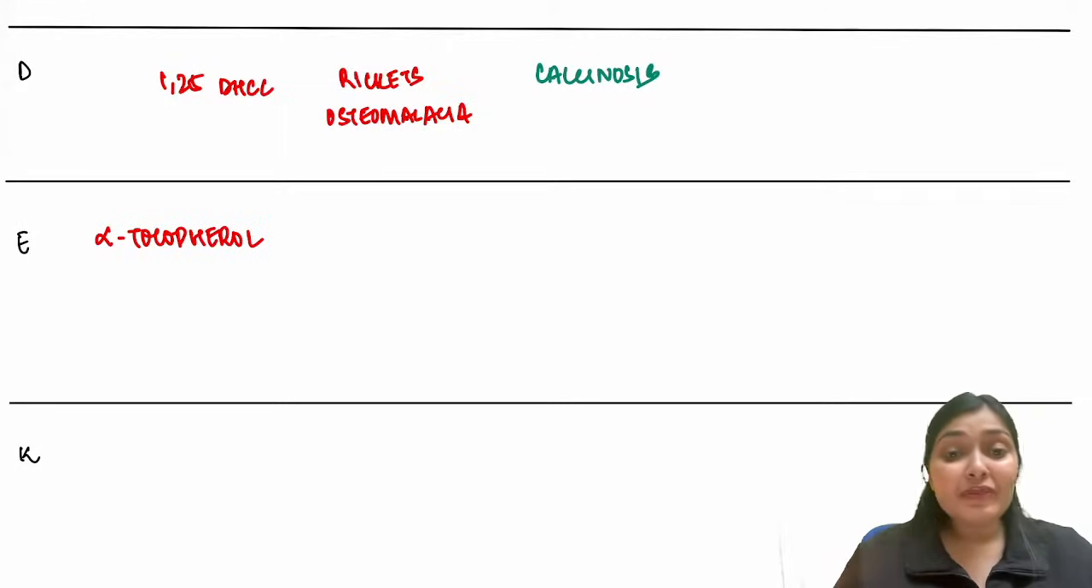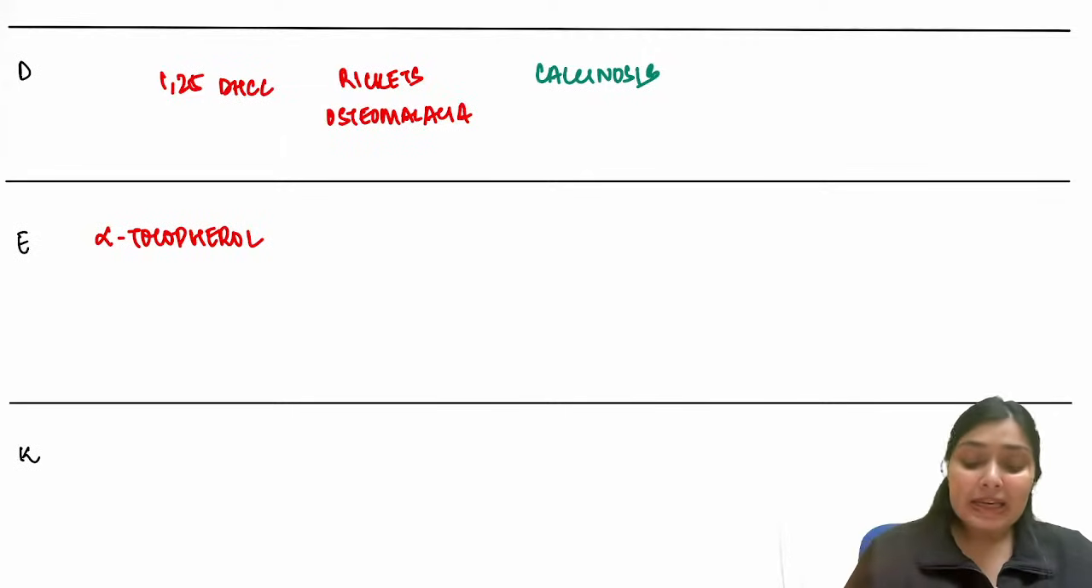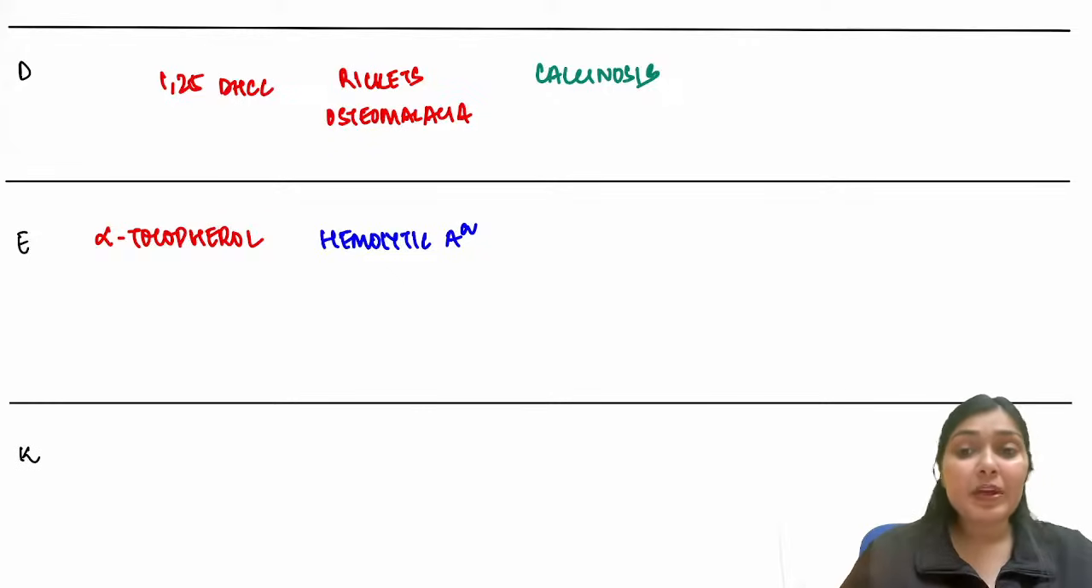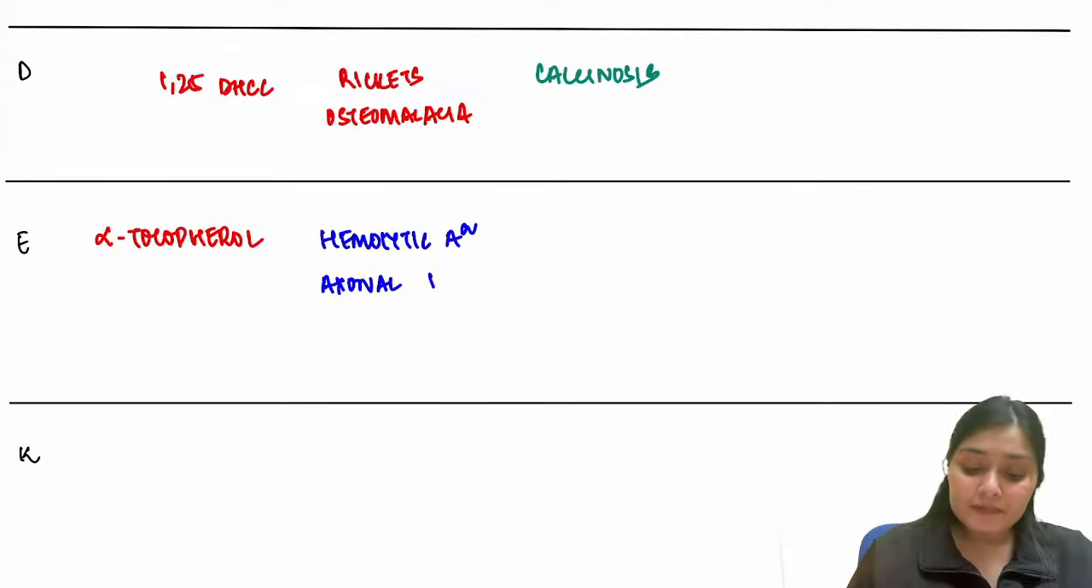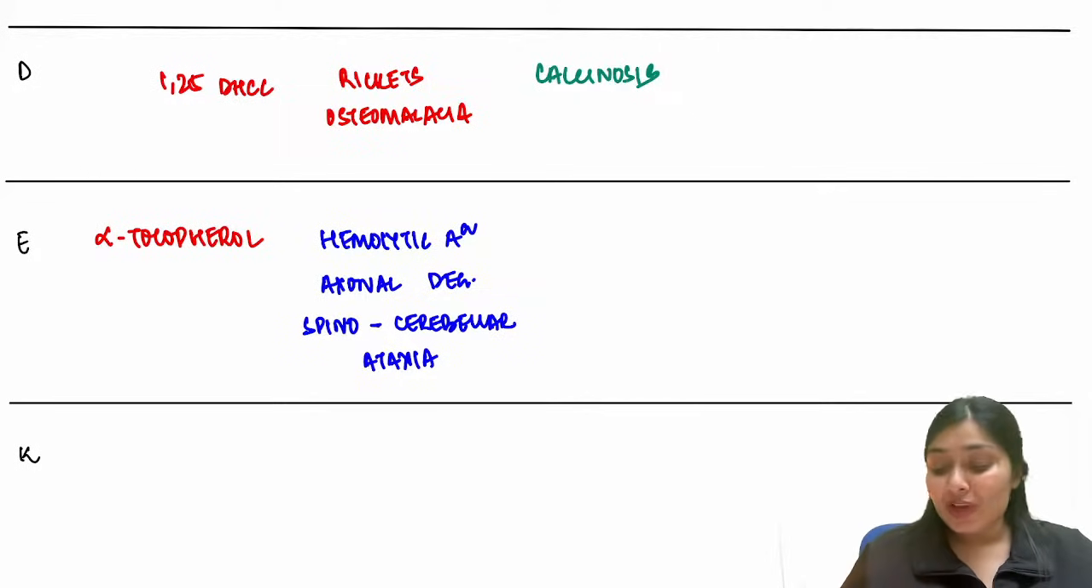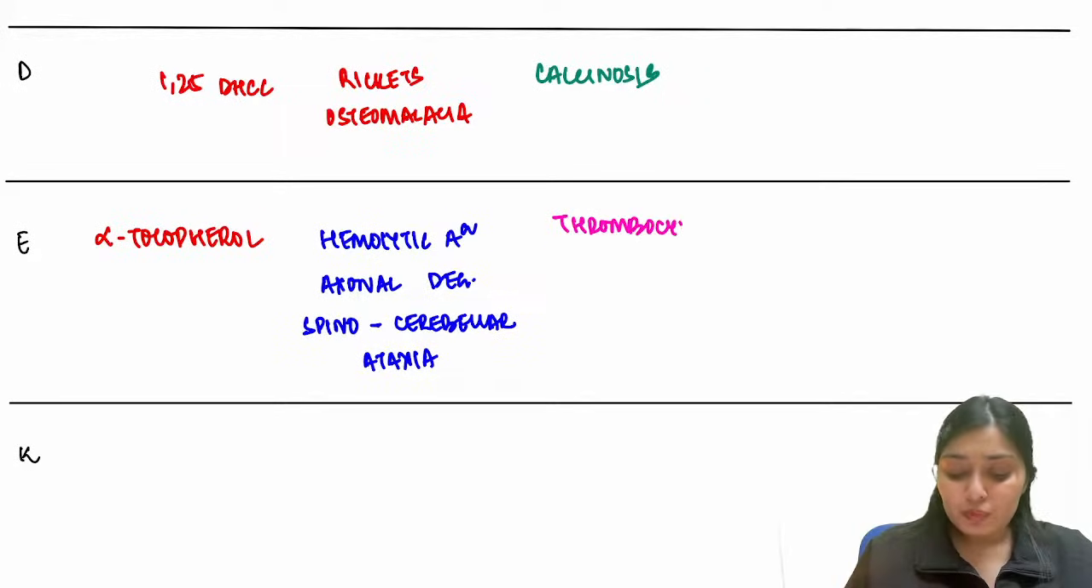And what will happen if there is deficiency of this vitamin E? Vitamin E deficiency causes three things. First, in blood, it will cause hemolytic anemia. Then for the nerves, it will cause axonal degeneration and spinocerebellar ataxia. And what about the excess? If there is excess of vitamin E, that can cause low platelet count, thrombocytopenia.